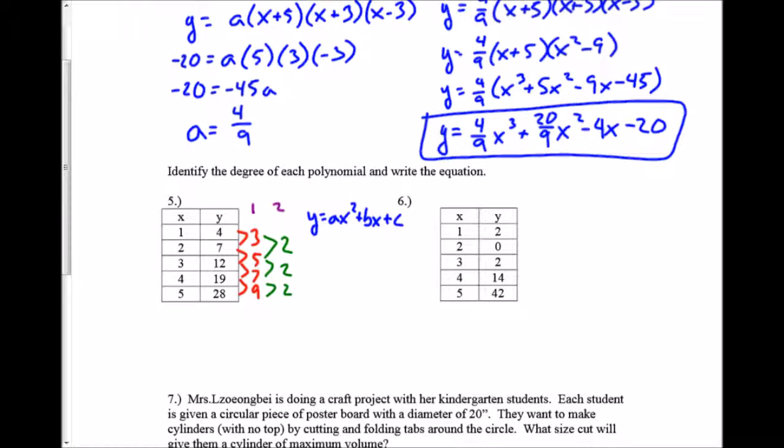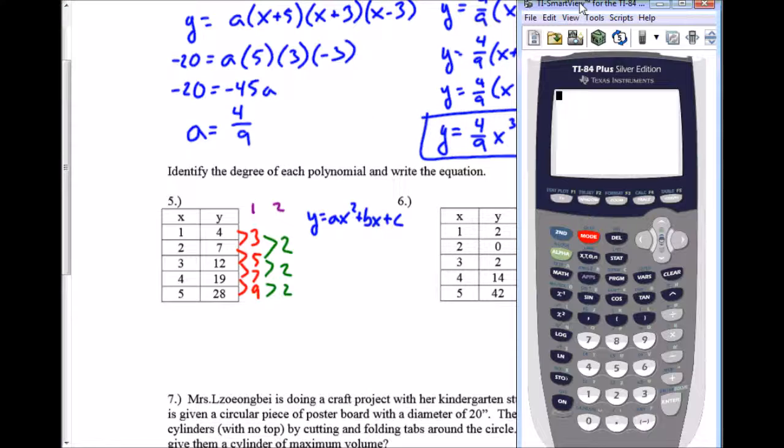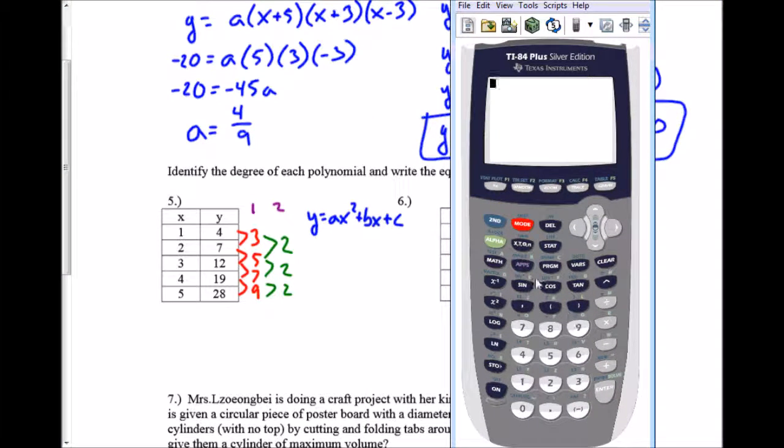which I'm going to let the calculator do the work for me on this one. So I bring my calculator up. I go into stat, so I hit the stat button right here. Under stat, I click edit. And now I'm going to punch each of these into my list. To clear the list, I hit clear and back down into the list. So I'm going to punch this in. And then once I have this information punched in, I go back to the stat button right here. So I hit stat, over to calculate.